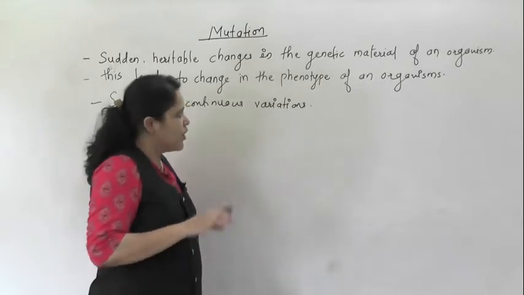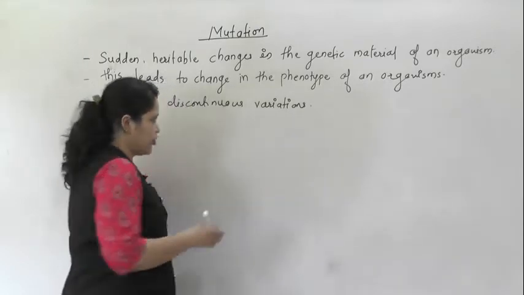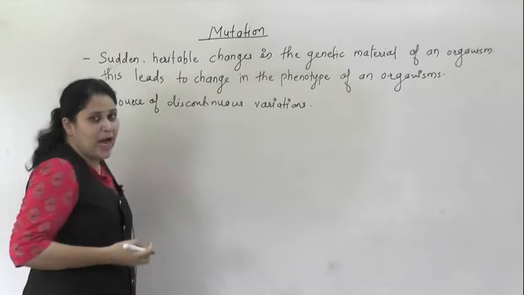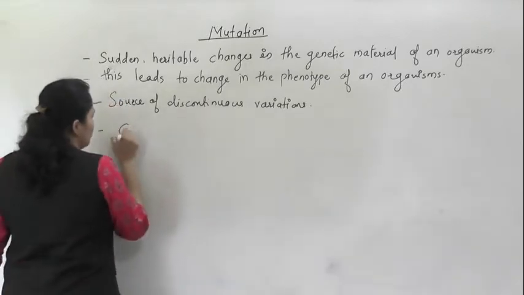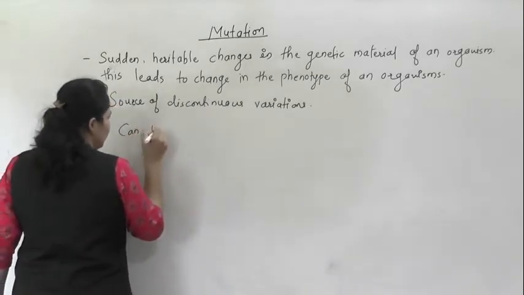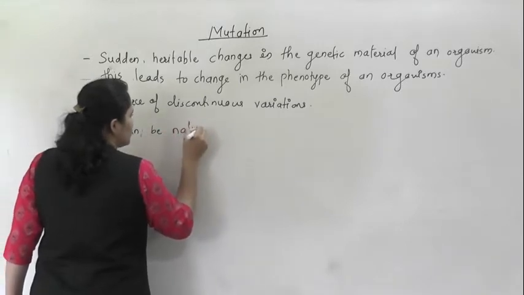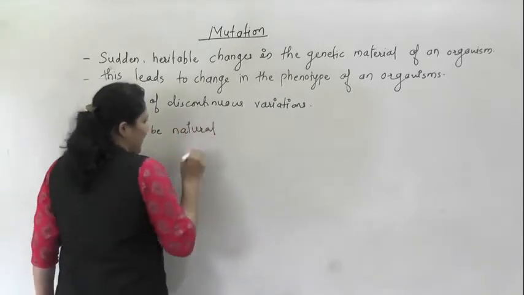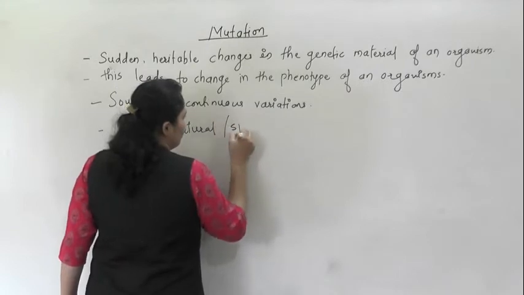Now, mutations can occur naturally, or they can be artificially induced.